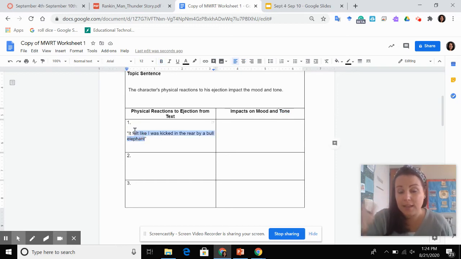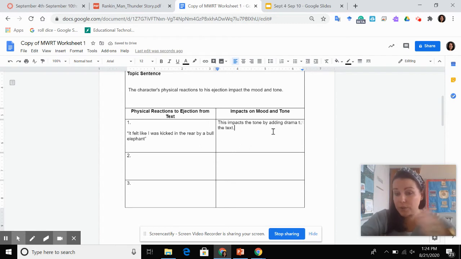This guy could have said, my butt hurt. Instead, he says, I was kicked in the rear by a bull elephant. That is extremely dramatic. So I might say something like, this impacts the tone by adding drama to the text. I could also say, if you don't want to use that one, this impacts the tone by allowing the reader to feel just how painful this experience really was. That's actually a better one.